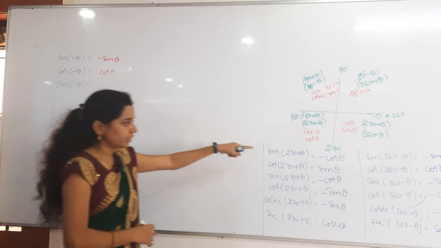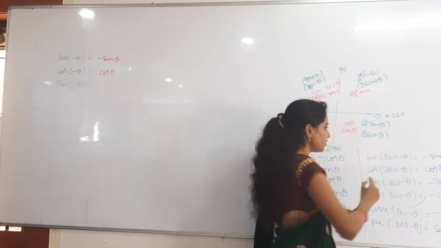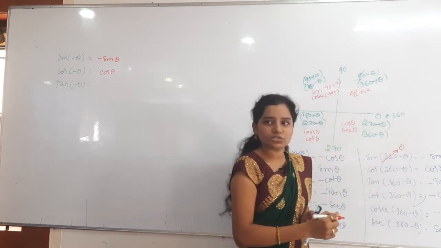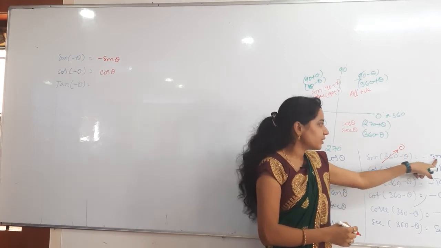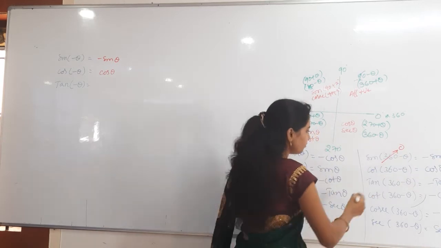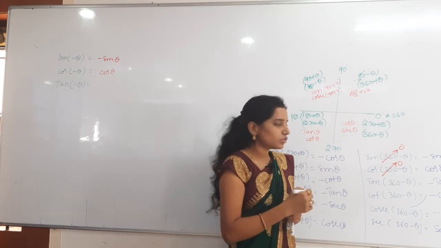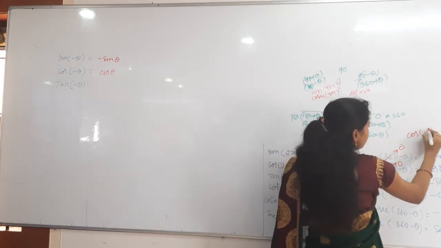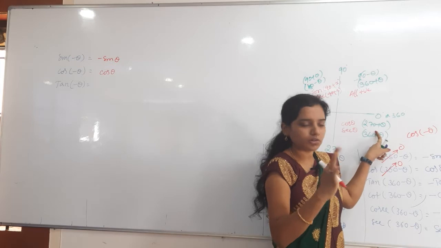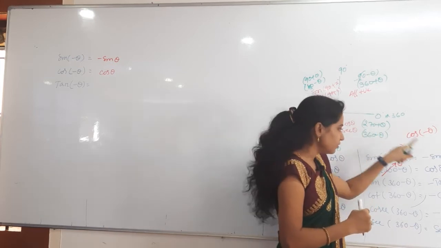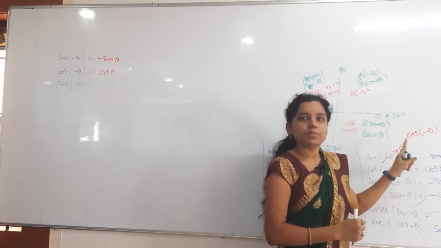Just see the last table here. See, 360 means total all the angle we covered, na? Can I write 0 degrees instead of 360? 360 or 0 degrees. Sin 0 minus theta is sin minus theta only, na? Sin minus theta gives you minus sin theta. Now you come to the cos. Cos 360 minus theta, I will take it as cos 0 minus theta only. 0 minus theta, can I write it as cos minus theta? 0 minus theta means minus theta. So cos minus theta, which quadrant are we dealing with? Fourth quadrant. Cos will be positive or negative? Positive. So we are getting positive here.